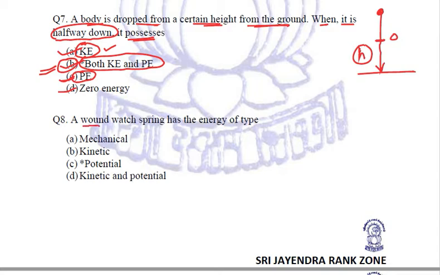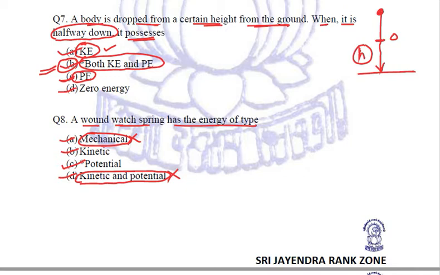A wound watch spring has the energy of which type? Is it mechanical or kinetic or potential or kinetic and potential both? Now kinetic and potential both or mechanical, that is one and the same thing. So if it would have been the answer, obviously there would have been only one option given, not two. That means that this is not our correct answer. Now we are left with kinetic and potential.